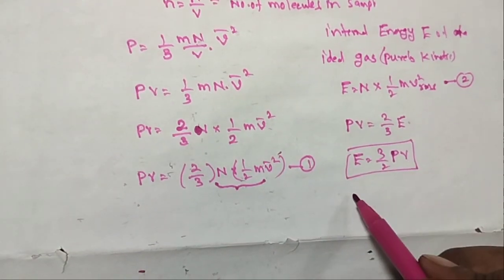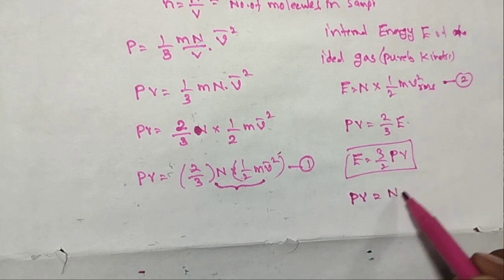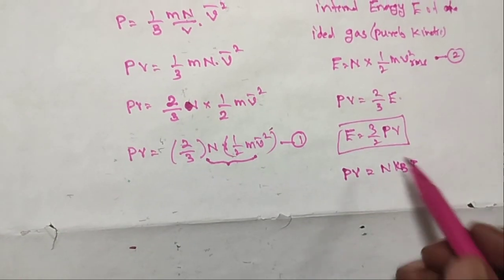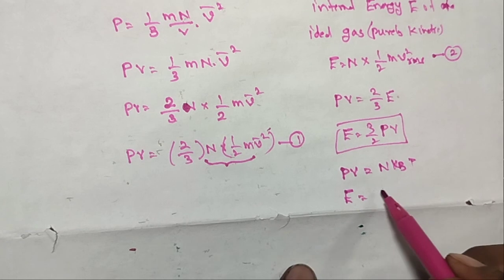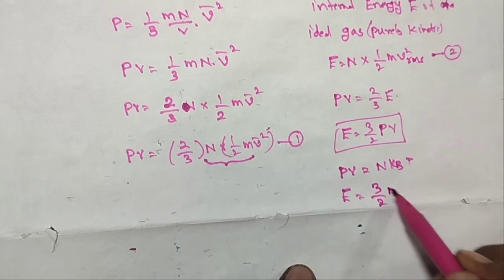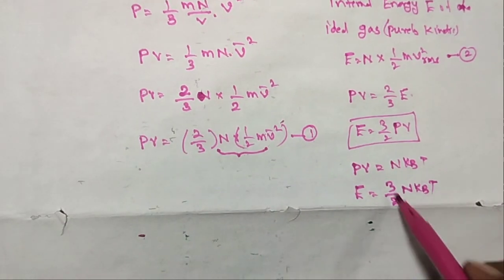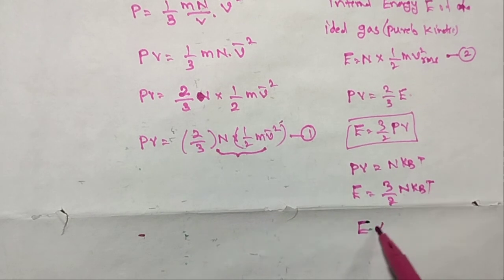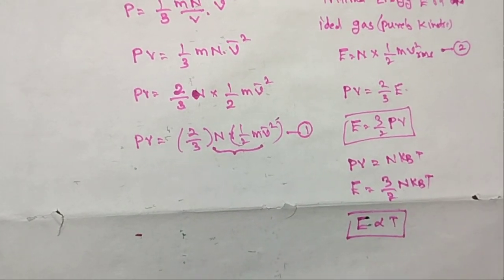But we know that in the ideal gas equation, PV is equal to N kB T. Substitute in the above equation: what is capital E? Capital E is equal to 3 by 2 N kB T. Here 3, 2, N and kB are constant, so E is proportional to T.